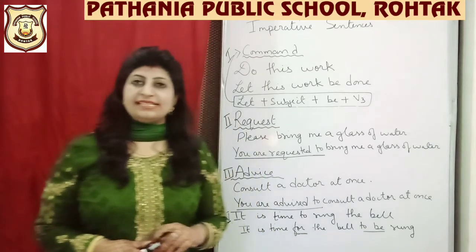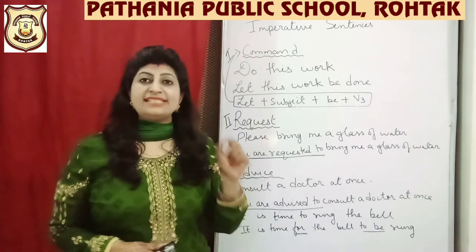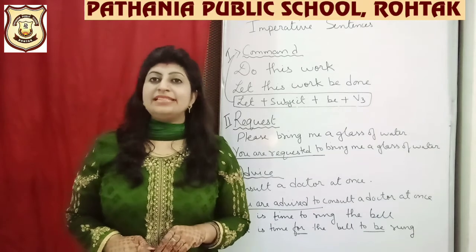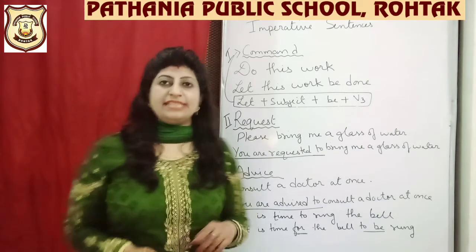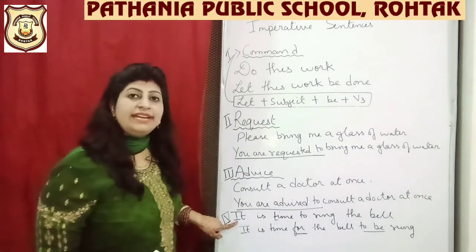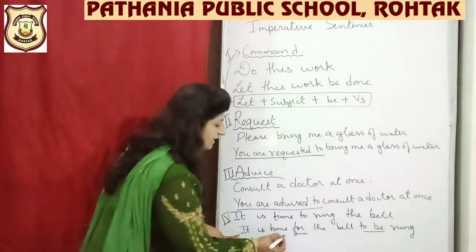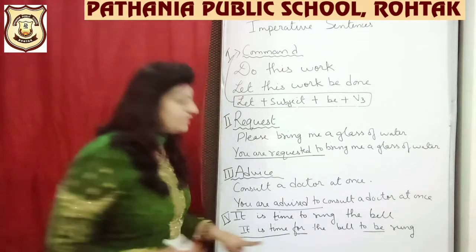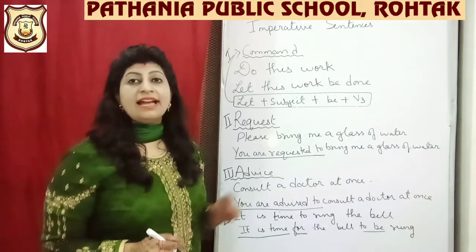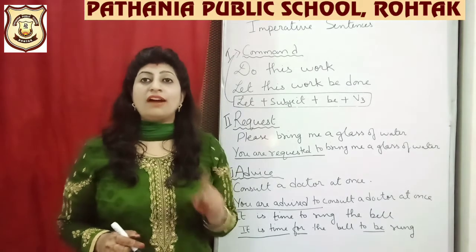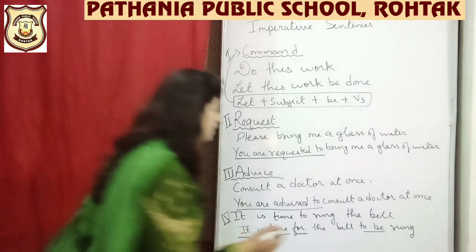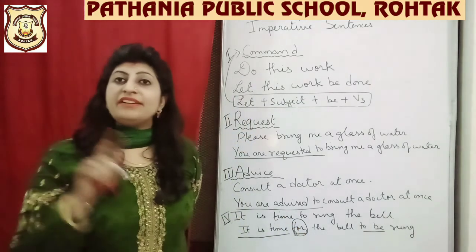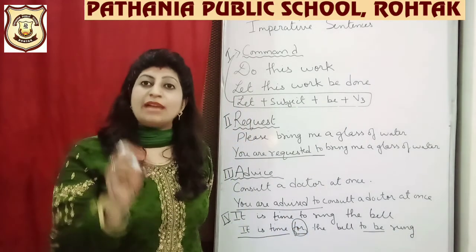Whenever a sentence is starting with these words, it is time, even in the passive voice, you will write the same thing in the beginning of the sentence. When I am changing it into passive, I still write it is time. And after it is time, what is the new thing which I am writing? I am writing for. So you have to learn that whenever sentences are there, it is time, you will write it is time for.